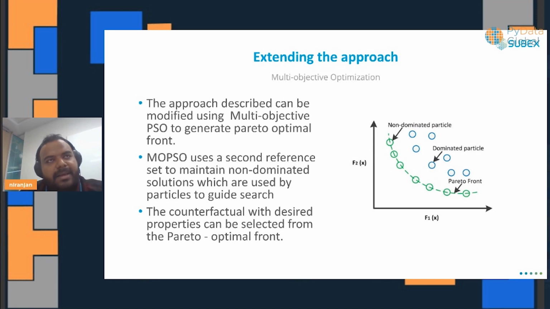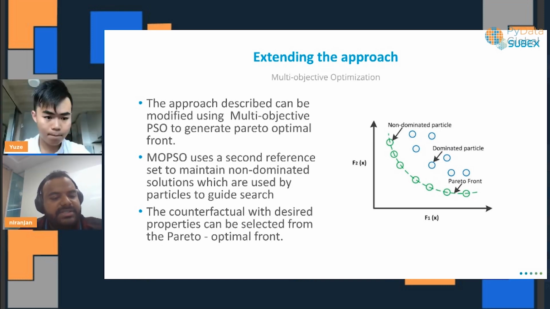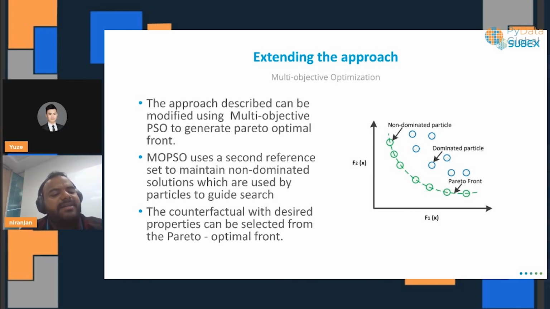Changing the algorithm that we have defined earlier into this is also fairly straightforward. The only change is that multi-objective particle swarm optimization uses an additional reference set to maintain a list of non-dominated solutions, which are used for the global search of the positions of the particles.